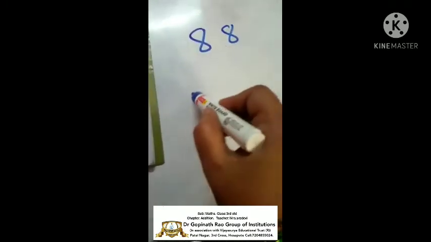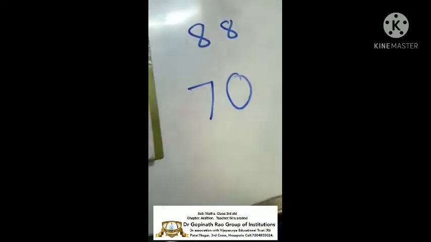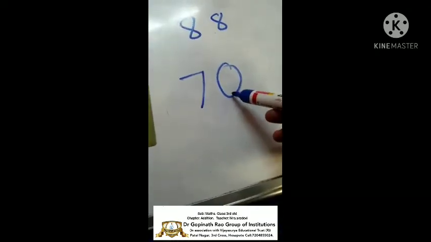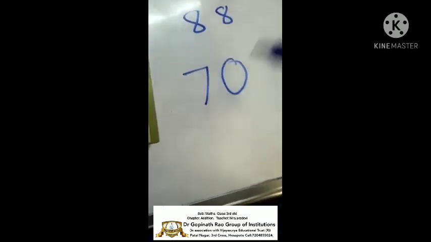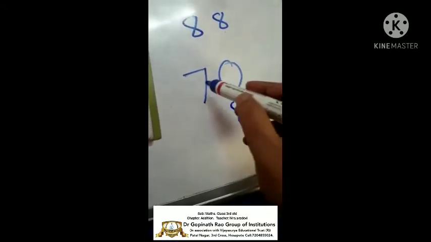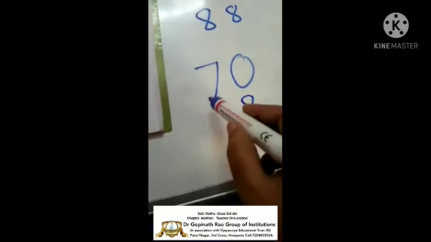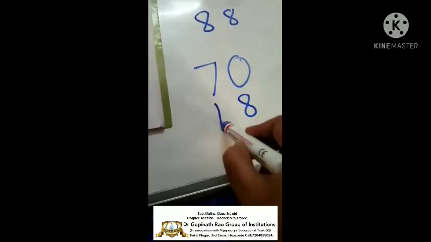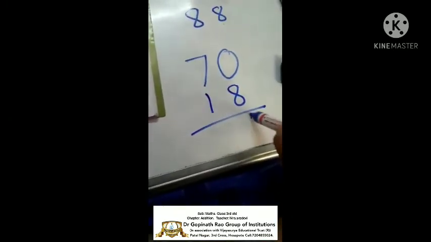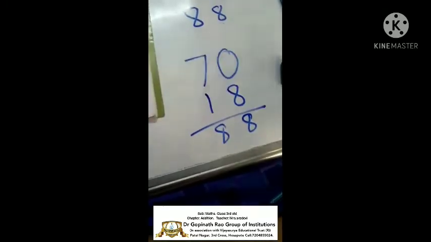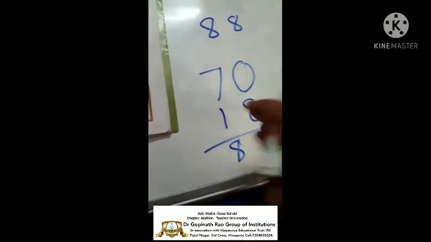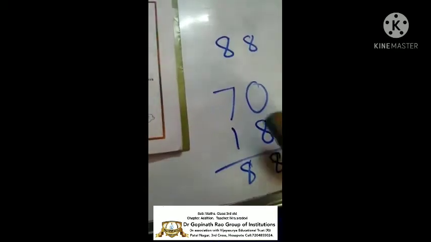See, first you write your own number such as 70. See, 0 is there. So which number do I need here? 8 I need. So I write here 8. So how many do I add to get 8 here? 7 is already there. If I add 1, then only I can get 8. So 0 plus 8 is 8. 7 plus 1 is 8. In this way, this is a very easy method, you can solve this, children. This is left to your imagination; you can draw. You can put your numbers.